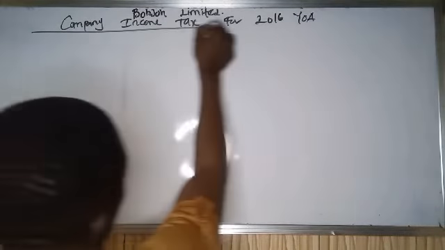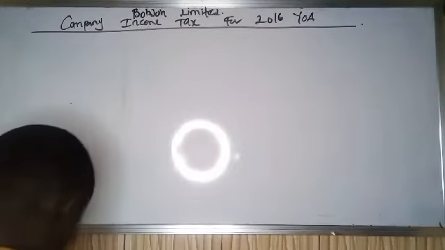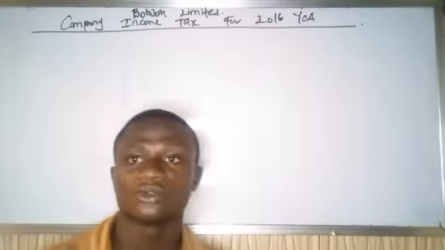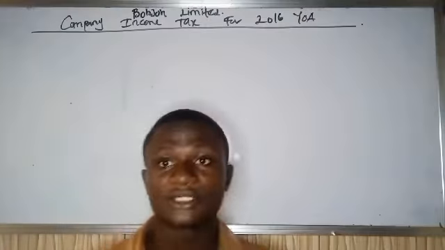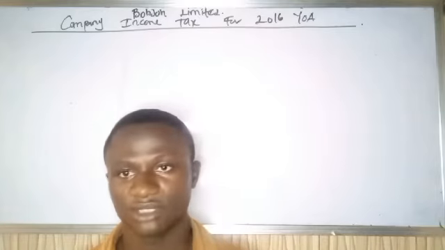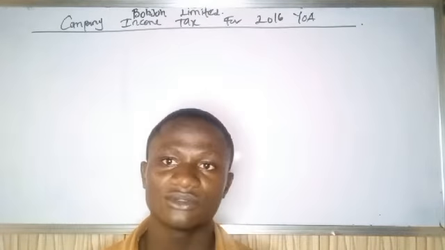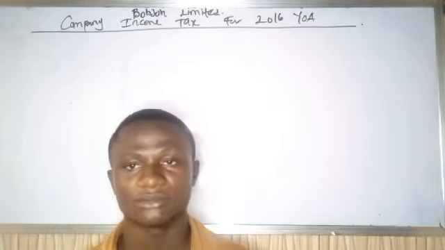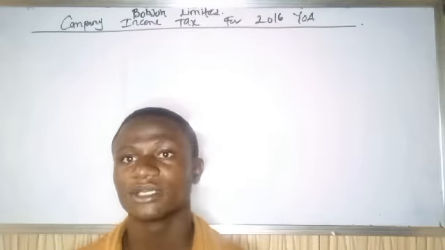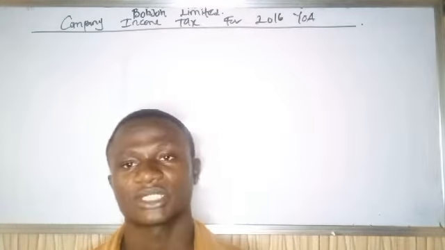I already told you, preceding year basis. So the first thing we need to do is to get the revenue. Now, it's not the profit that we have been given, we have been given the revenue. The difference between revenue and profit is that in revenue, expenses have not been subtracted, but in profit, expenses have been subtracted.